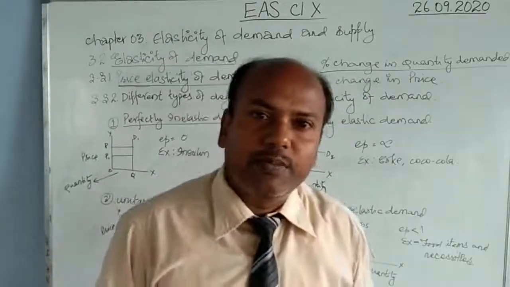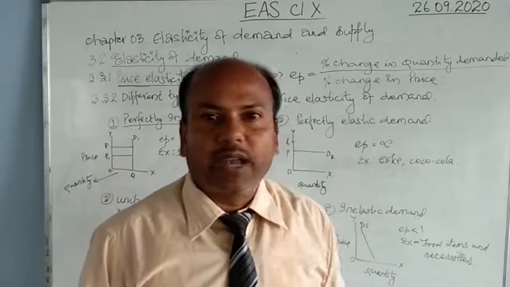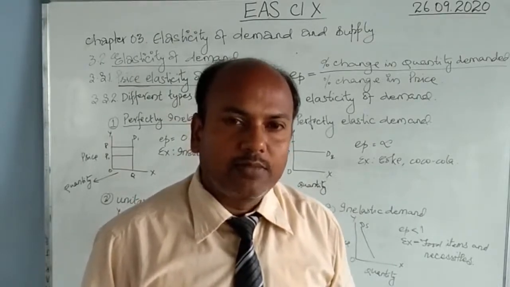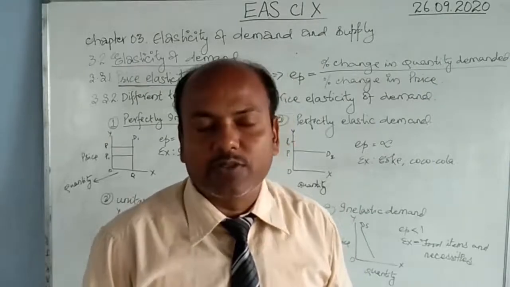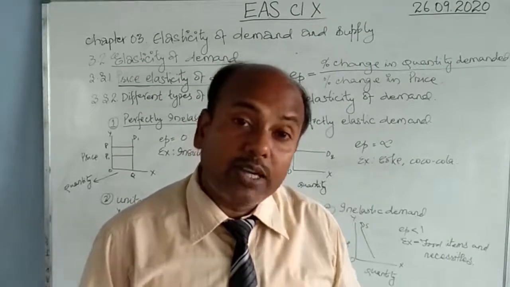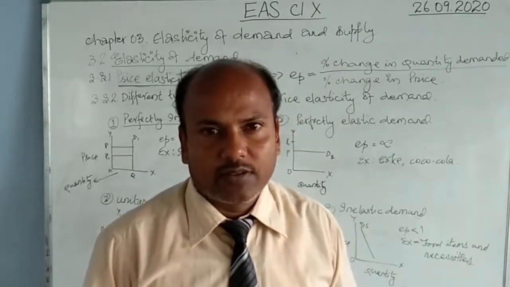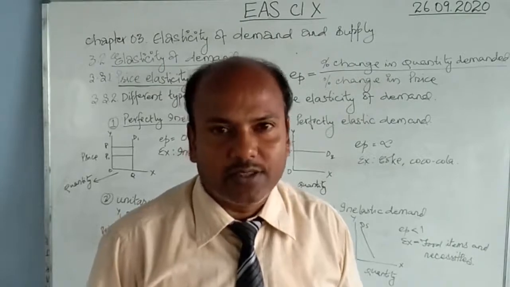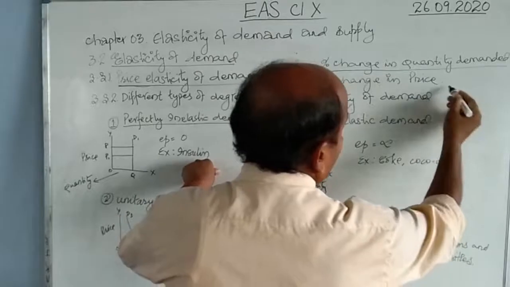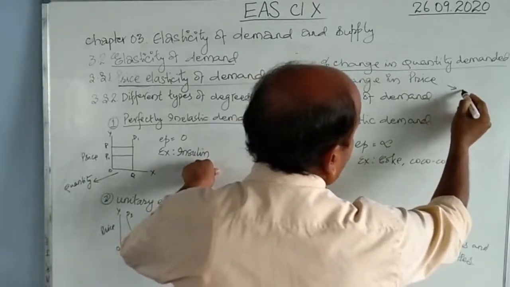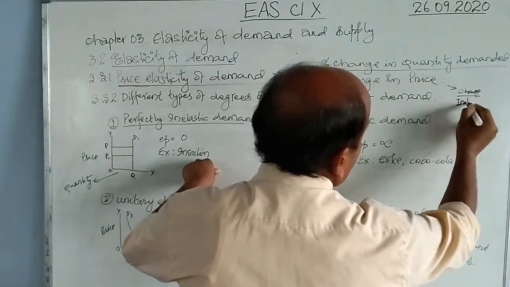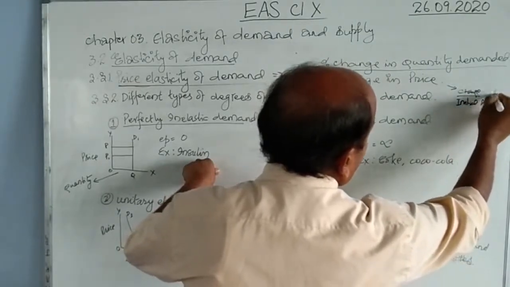If the price is 50 rupees today and tomorrow the price is 75 rupees, then what is the percentage change? 50% is the change. So let's see how. How do we calculate the percentage change? You calculate the change divided by the initial price, multiplied by 100.